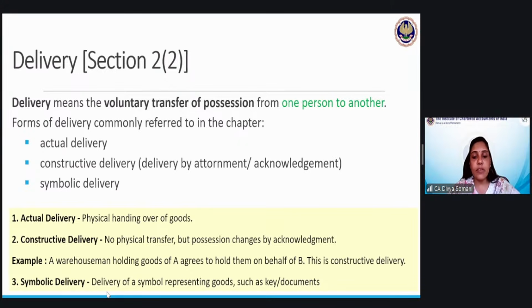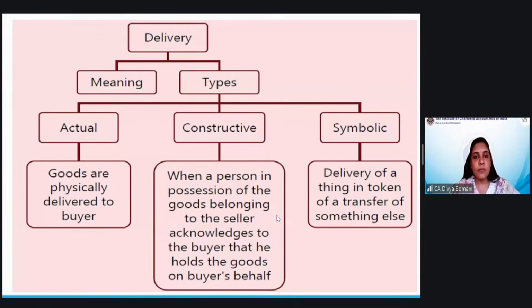Next is symbolic delivery. This is delivered through some symbolic representation of goods like keys or documents, etc. किसी को घर बेचना हो तो आप उसके घर के डॉक्यूमेंट्स जो बनते हैं, सेल डीड जो बन गई घर की, वो उससे ट्रांसफर होगा, या घर की कीज आपने ट्रांसफर कर दी, दैट इज व्हाट. ओके, so these are the types of delivery we have talked about.